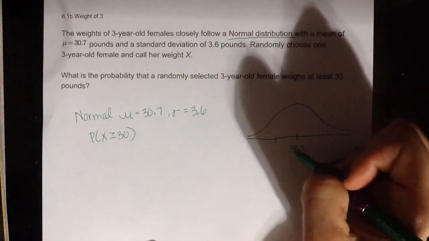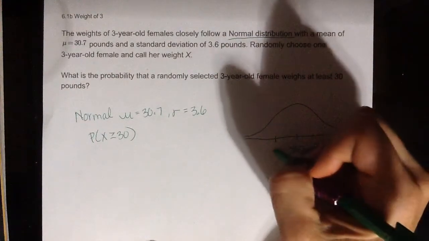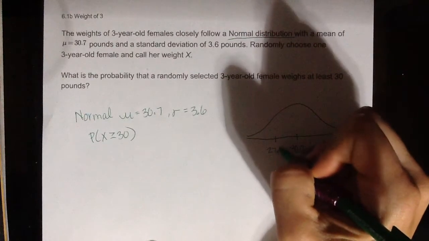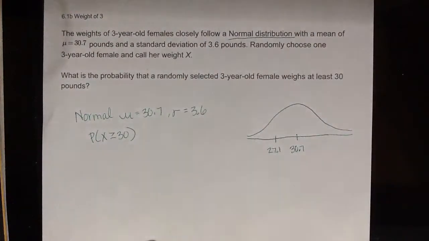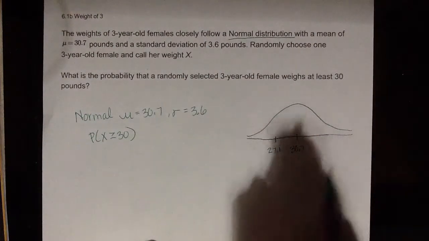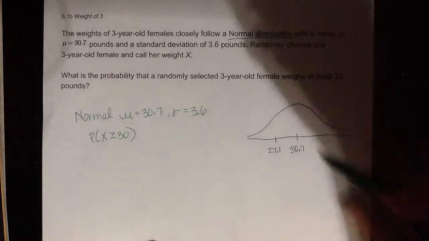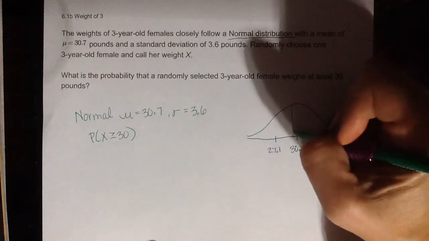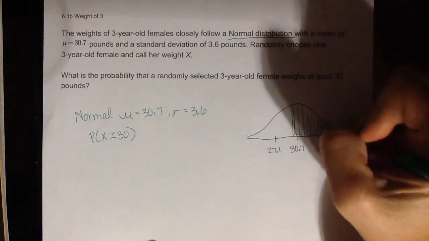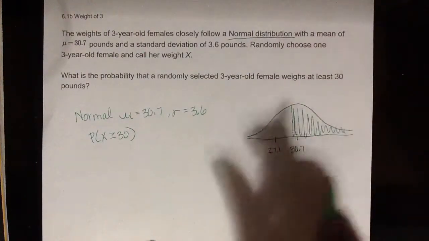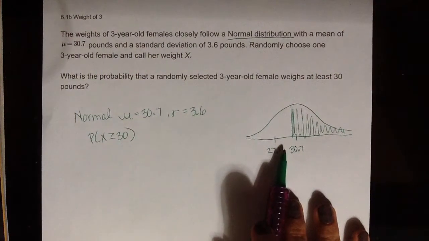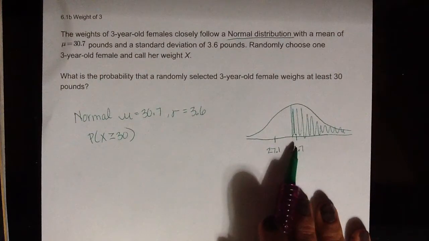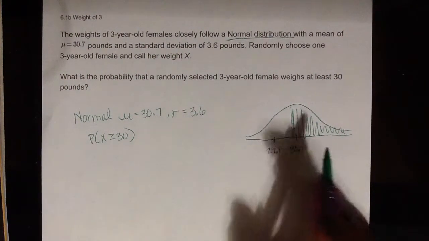One standard deviation below would be 27.1. So we know X is greater than or equal to 30, and we'd be looking at this area over here. Just from looking at that, our probability should be really close to 50%.